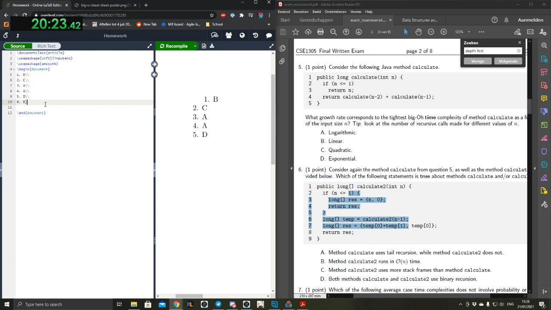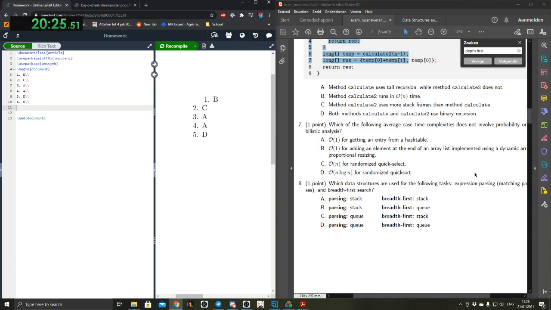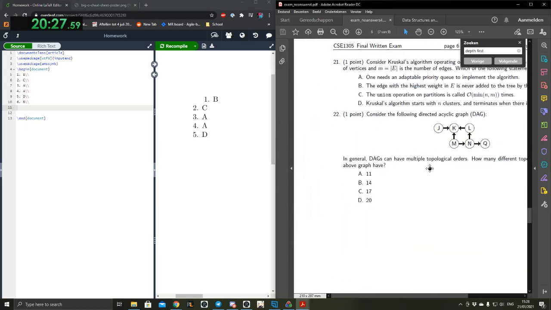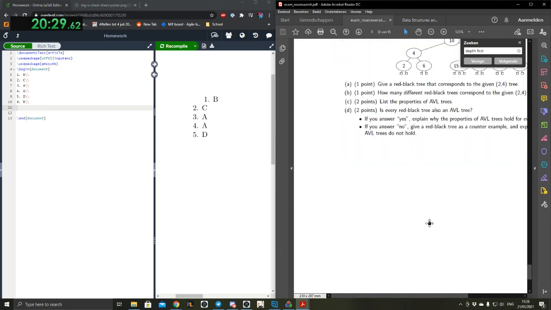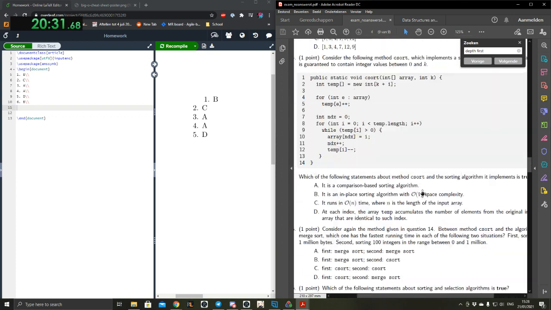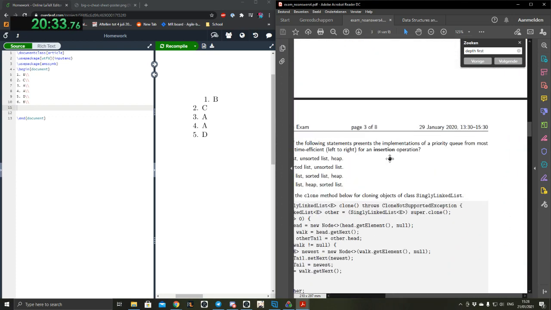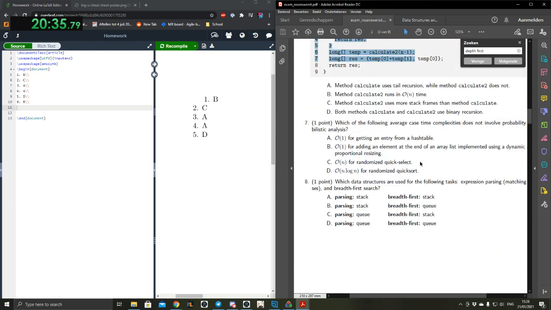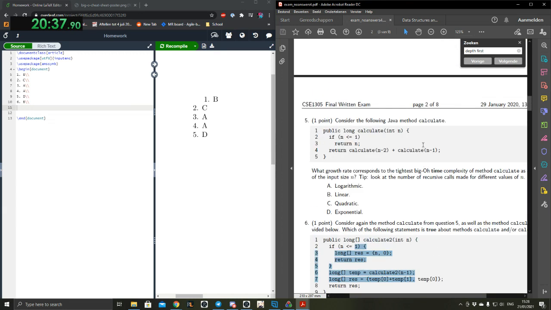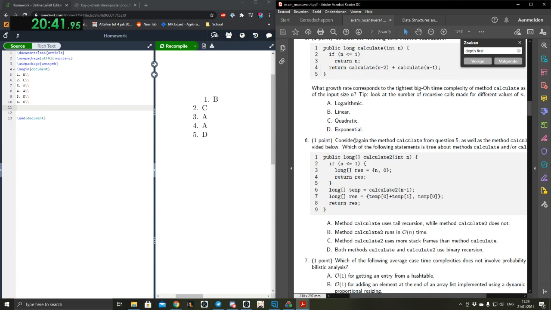How many questions are there? I don't know. On page 2 of 8. Oh wow, that surprises me. The answer sheet has 22 pages, so I thought there was going to be like 20 pages of questions first. But it's not. 25, out of which 3 are open. I see. Right. Okay, so we've done 5 and 6.